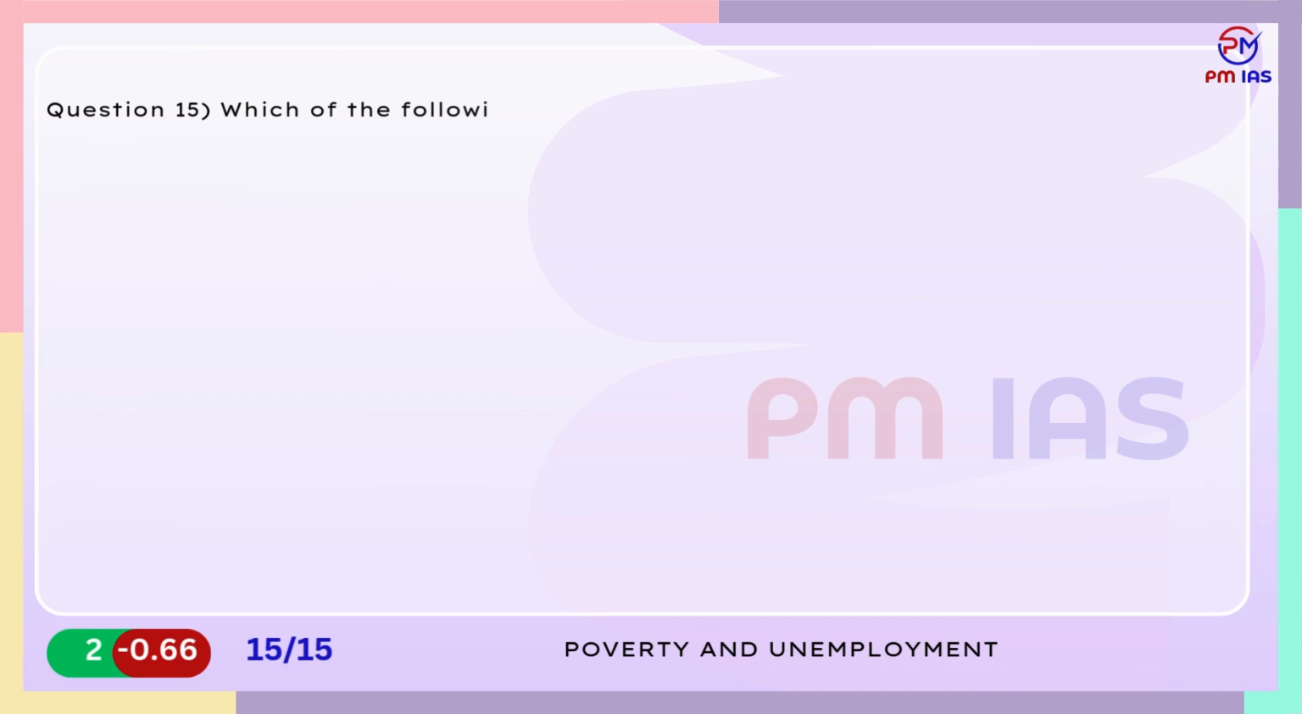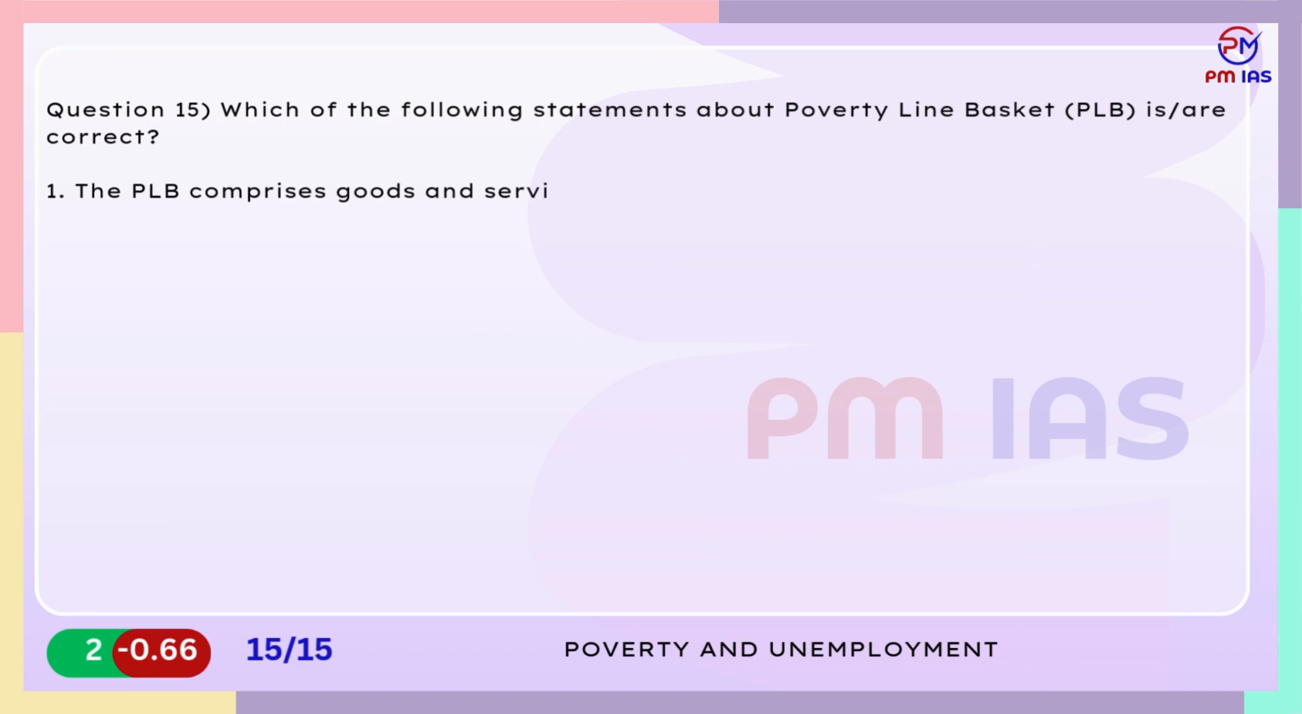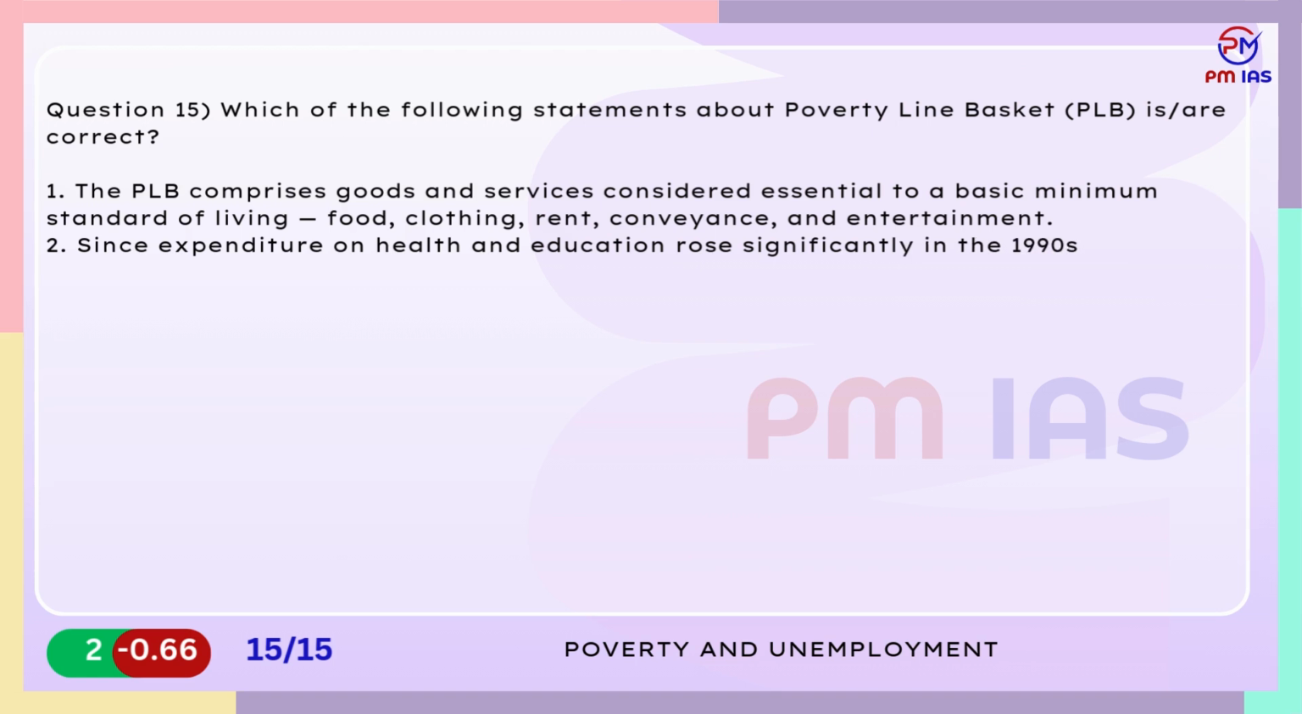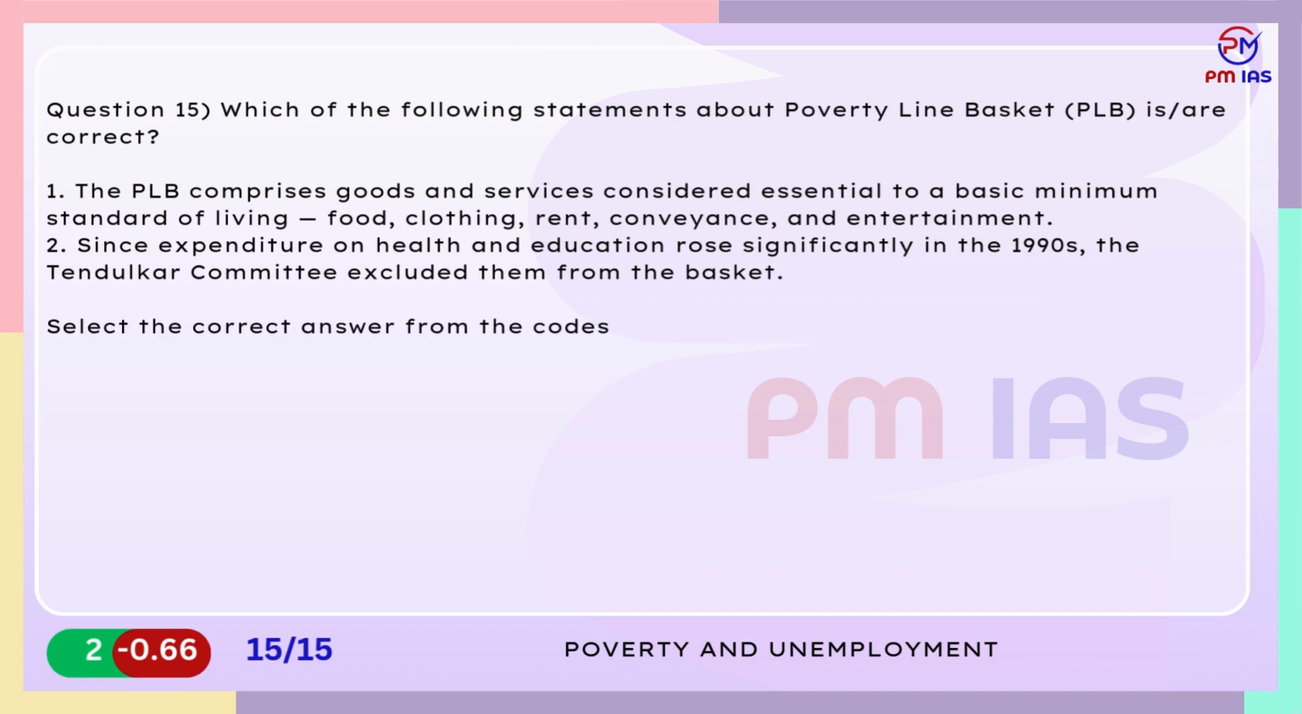Question 15. Which of the following statements about poverty line basket, PLB, are correct? 1. The PLB comprises goods and services considered essential to a basic minimum standard of living: food, clothing, rent, conveyance, and entertainment. 2. Since expenditure on health and education rose significantly in the 1990s, the Tendulkar Committee excluded them from the basket. Select the correct answer from the codes given below. A. 1 only. B. 2 only. C. Both 1 and 2. D. Neither 1 nor 2.